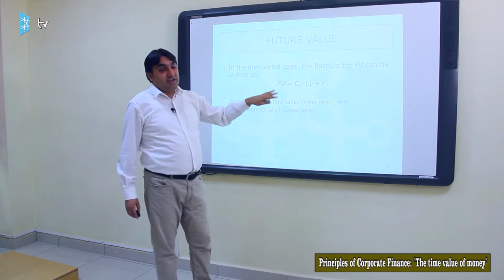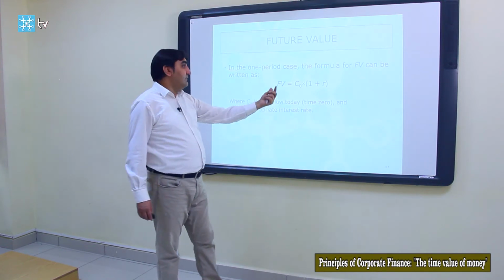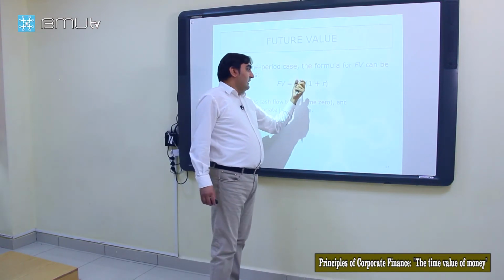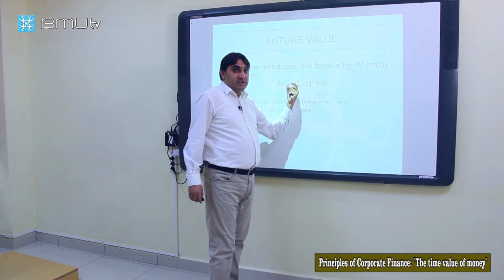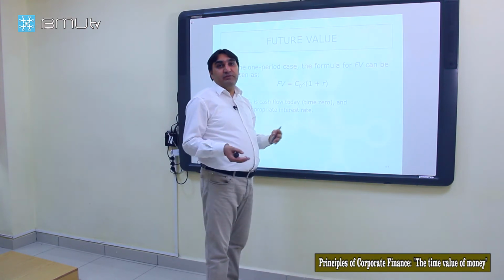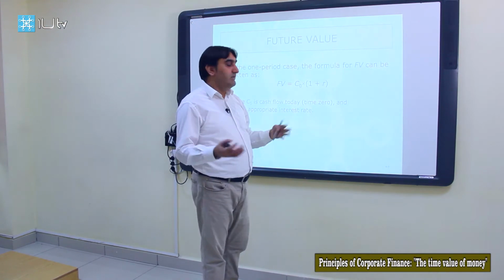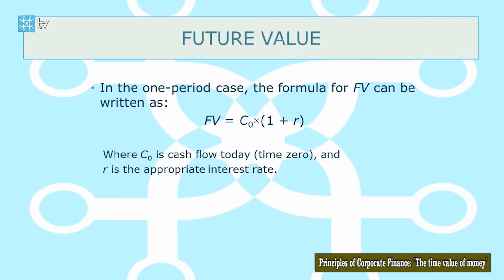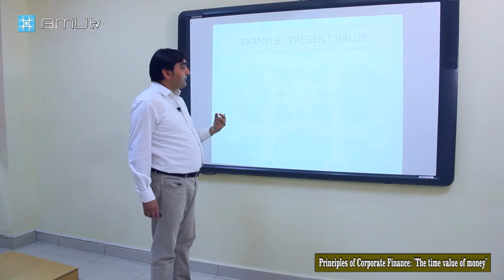So as I said, we can generalize the formula. Future value equals today's investment, cash flow zero, or we can call it present value investment, there are many names for it, times (1 plus rate). C0 is the cash flow today, and R is the appropriate interest rate, the required rate.